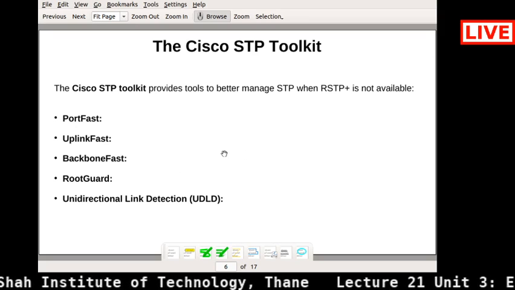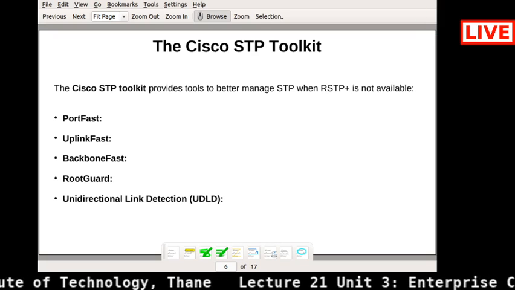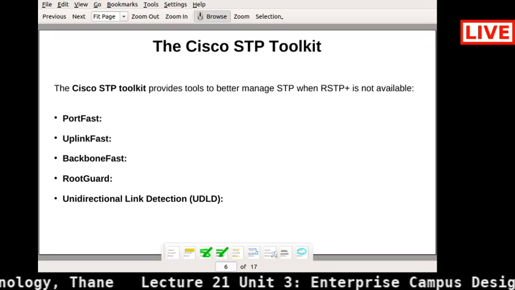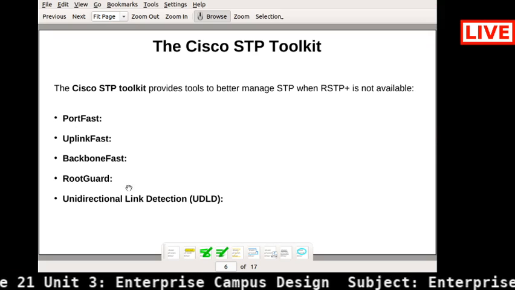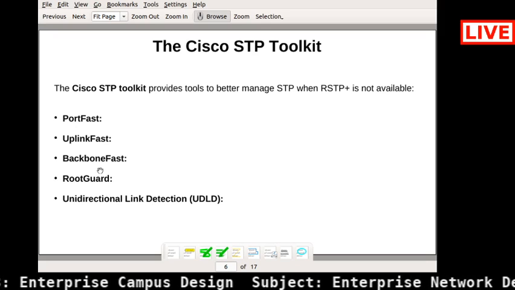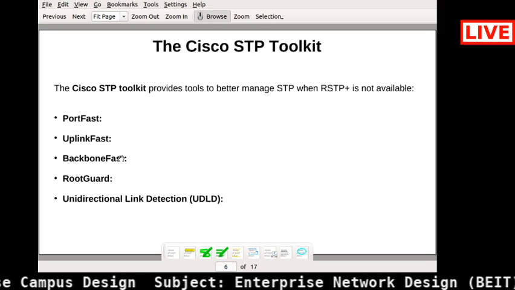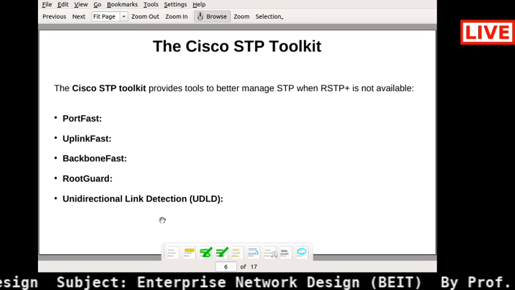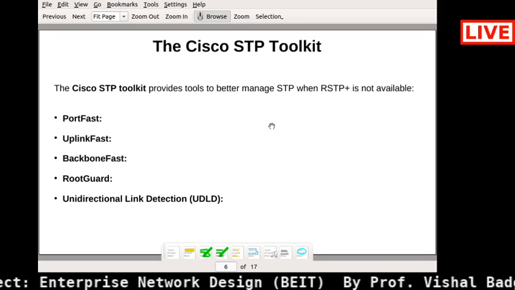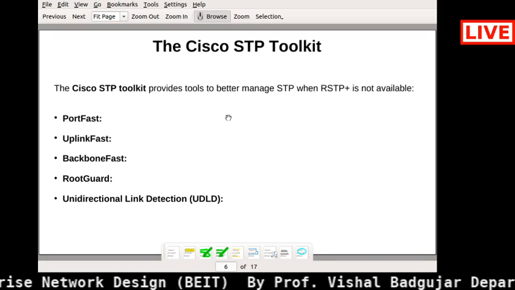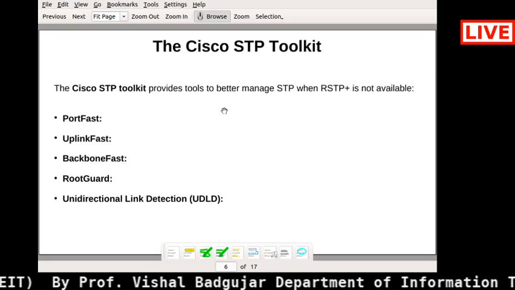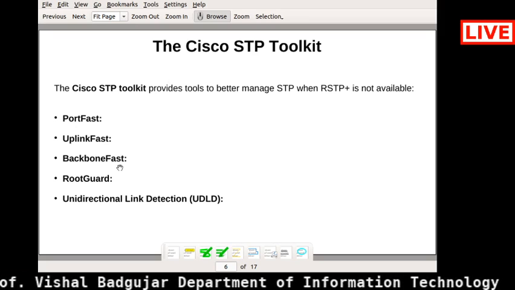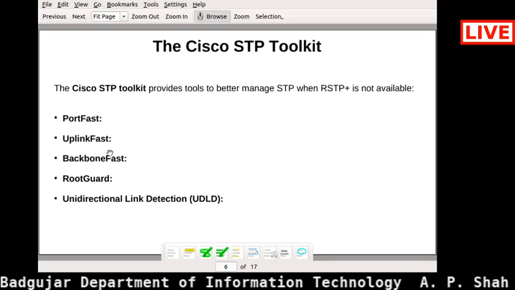The suggestion is that you must use RSTP. But if RSTP is not there with respect to the Cisco part, then there are Cisco STP alternative toolkits which you can use. But RSTP is the primary thing you need to use. If it is not there, only then should you go with these particular STP tools.